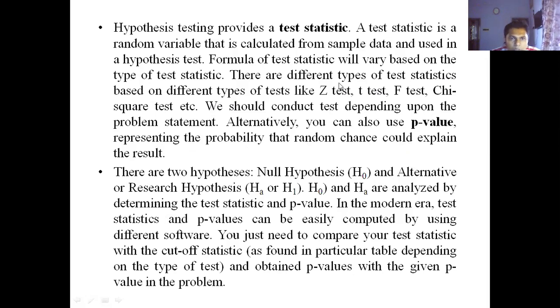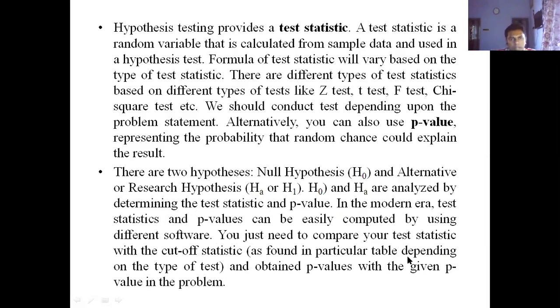Whenever you are carrying out a test, there are two hypotheses: the null hypothesis, represented by H0, and the alternative hypothesis or research hypothesis, HA or H1. H0 and HA are analyzed by determining the test statistic and p-value. In the modern era, test statistics and p-values can be easily computed by using different software. You just need to compare your test statistic with the cutoff statistic found in a particular table depending on the type of test, and the obtained p-value with the given p-value in the problem.